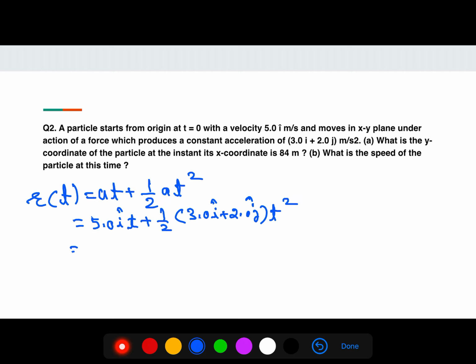So we take i cap together: 5t plus 1.5 t square i cap, plus 1 j cap t square.